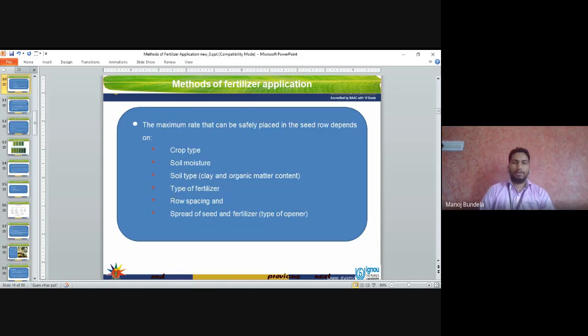The maximum rate that can be safely placed in the seed row depends on the crop type, soil moisture content, soil type, clay or organic matter content, type of fertilizer we are using, row spacing, and spread of seeds and fertilizers, meaning the type of openers we are using.